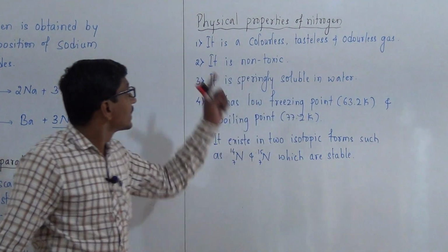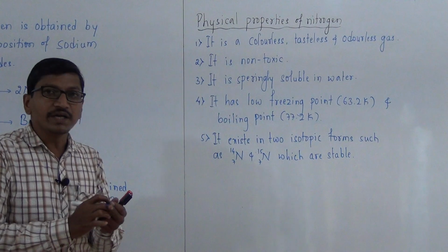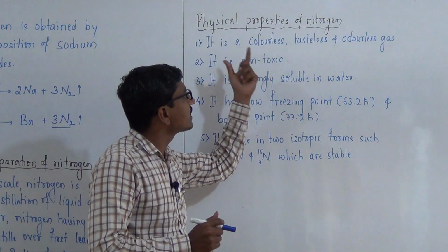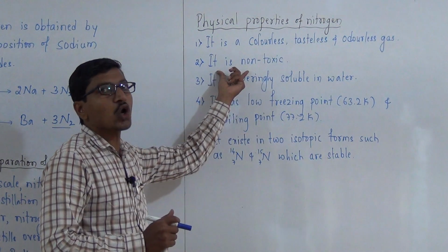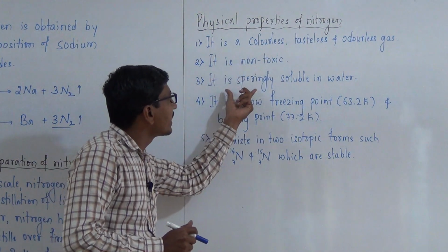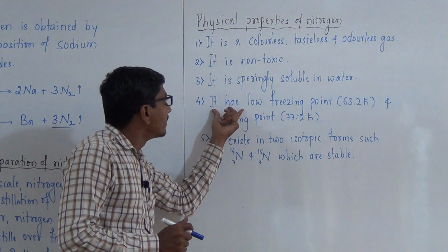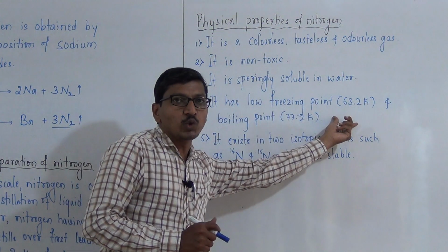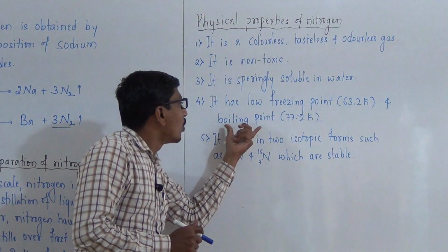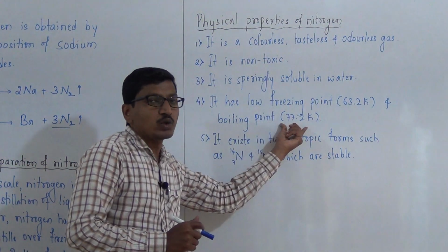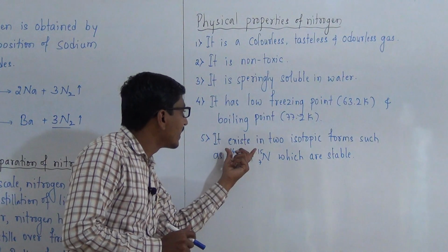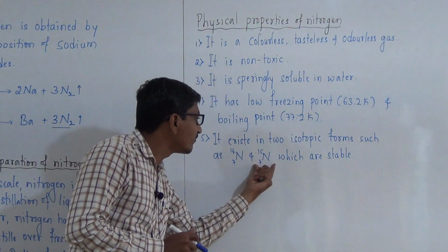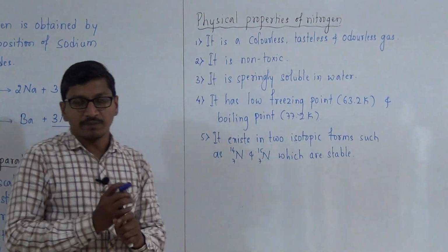These are some of the physical properties of nitrogen. It is a colorless, tasteless and odorless gas, non-toxic, and sparingly soluble in water, and it has a low freezing point, that is 63.2 Kelvin, and a low boiling point, that is 77.2 Kelvin. And last, it exists in two isotopic forms, N14 and N15, which are stable.